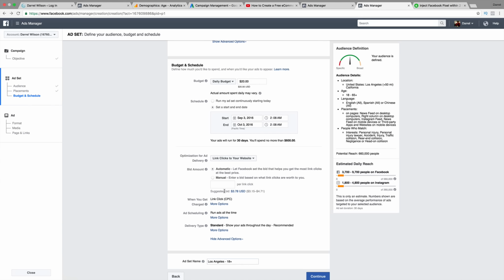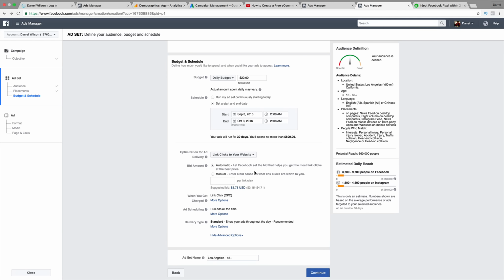Now look at that suggested bid. You see how high this is now? Remember last session how we did it? It was like 30 cents. Now if you're an attorney, it is going to be a little bit more expensive, guys, because these are more expensive keywords. Facebook knows that, so does Google. They tend to charge more because they know attorneys make more bucks.